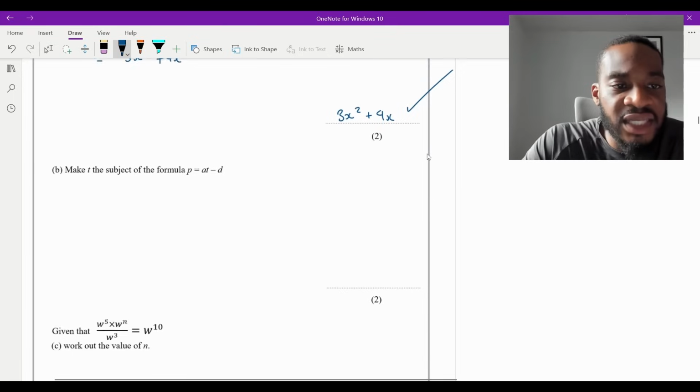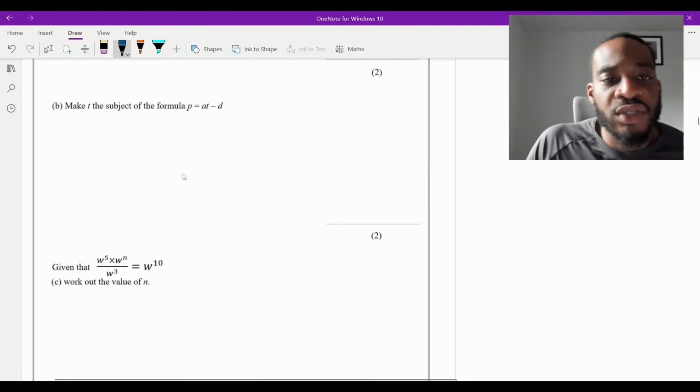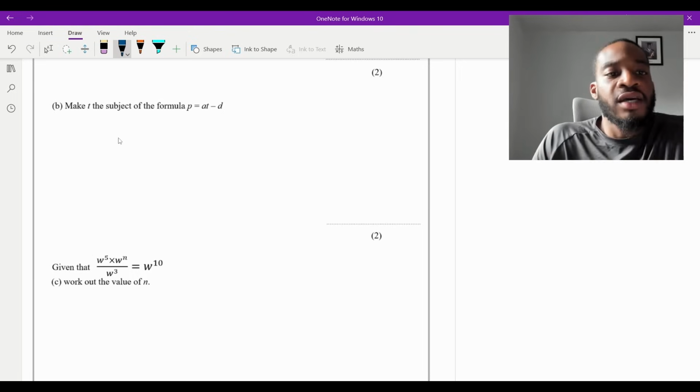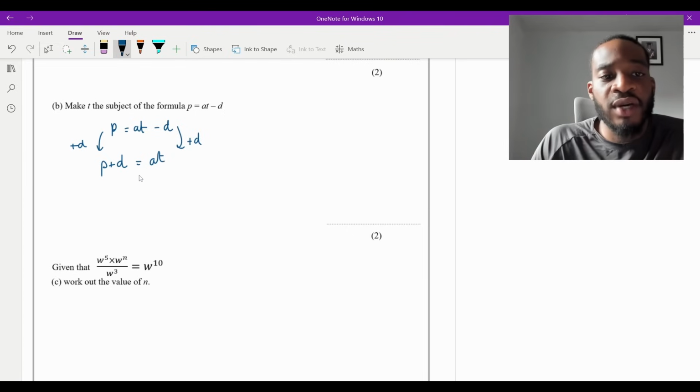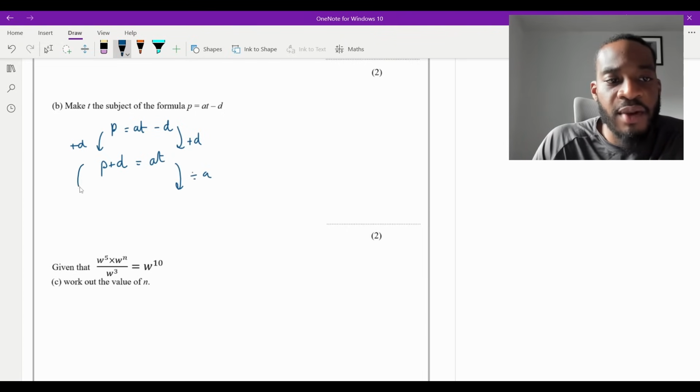Part B says make T the subject of the formula. P is equal to AT minus D. Firstly, we want to move the D over by adding it onto both sides. So it becomes P plus D is equal to AT. And now we need to get the T on its own, so we're going to divide through by the A. So it's P plus D divided by A is equal to T. So you can just say T is equal to (P + D) divided by A. Perfect.